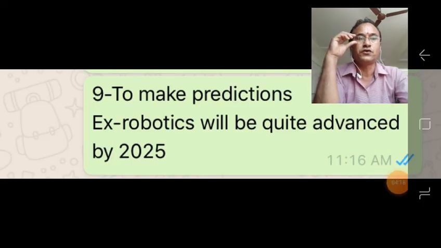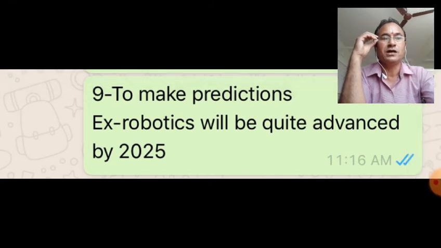And the last use of will, to make predictions. If you are making predictions, then we will use will. Robotics will be quite advanced in 2025. So here we have predicted that robotics will be quite advanced by 2025.